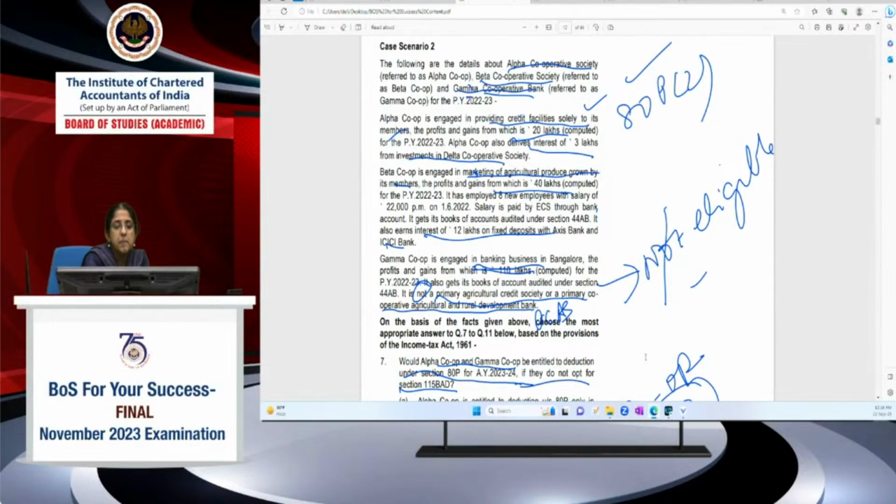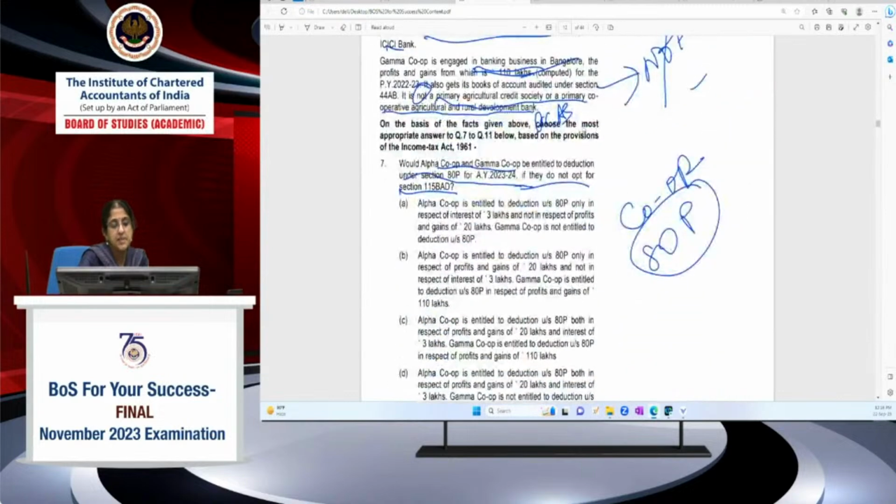So Alpha Cooperative Society will be eligible for deduction under 80P in respect of 20 plus 3, 23 lakhs. Whereas Gamma Cooperative Bank is engaged in banking business, it will not be eligible for deduction in respect of its profits and gains. So which is the correct answer here?